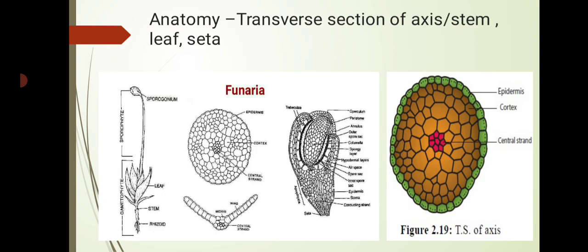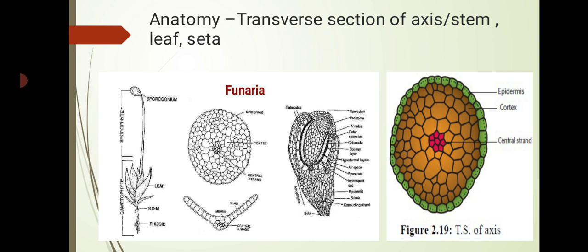The next point is anatomy: transverse section of axis, stem, leaf and seta. There are some diagrams of Funaria showing the TS of axis, stem, leaf and seta. There are four diagrams: the stem diagram, leaf diagram, seta diagram and axis diagram of Funaria.